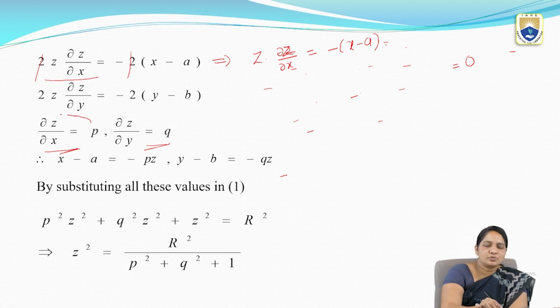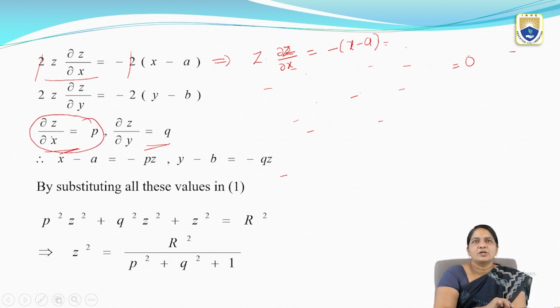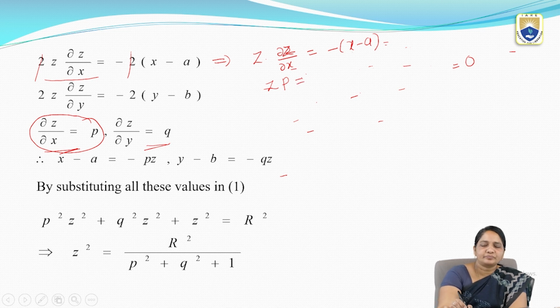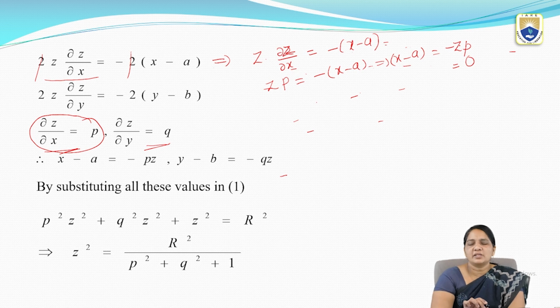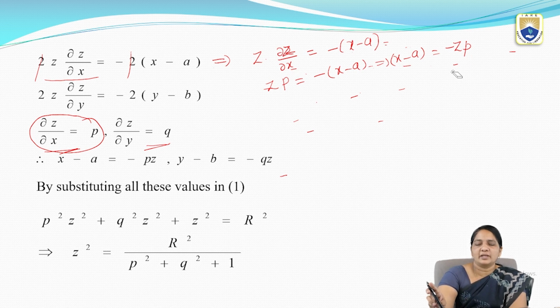Already I know ∂z/∂x equals p, so I am writing z into p equals minus of (x − a). So in place of x − a, I can write x − a equals −zp.